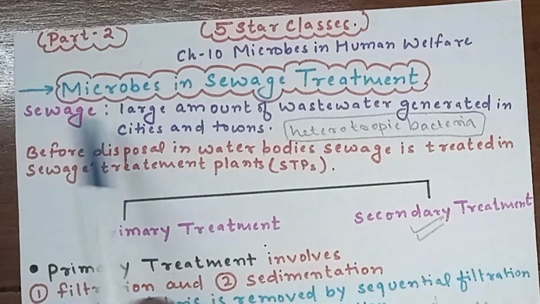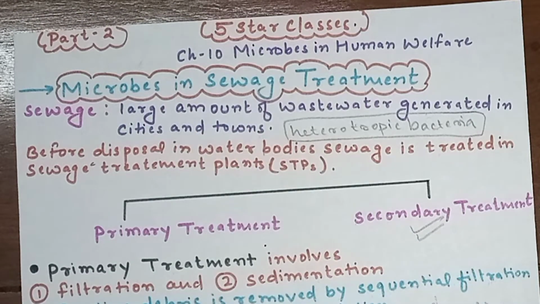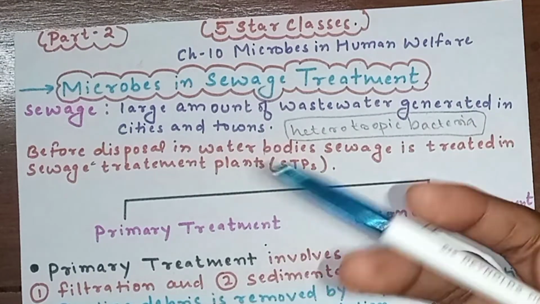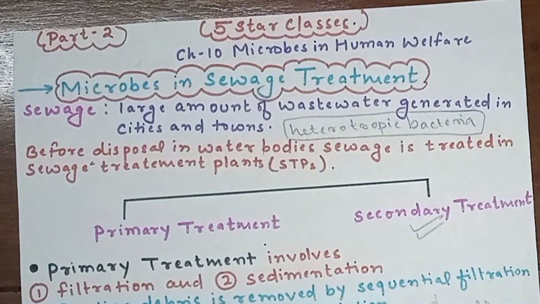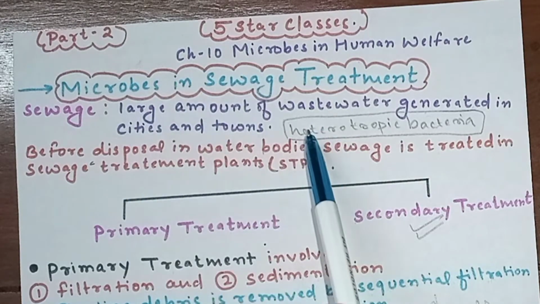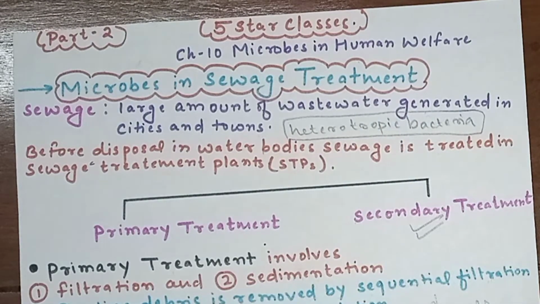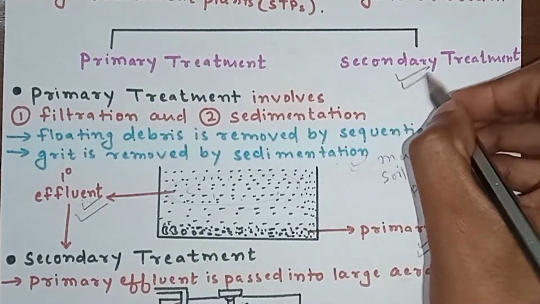Let's start now. Sewage is a large amount of wastewater generated in cities and towns. It is also known as municipal waste, and it consists of household waste, human waste, laundry waste, etc. Before their disposal in natural water bodies, they need to be treated in sewage treatment plants. This sewage contains a large amount of heterotrophic bacteria, and these bacteria are going to help us in our sewage treatment plant. Sewage treatment is done in two stages: primary treatment and secondary treatment.